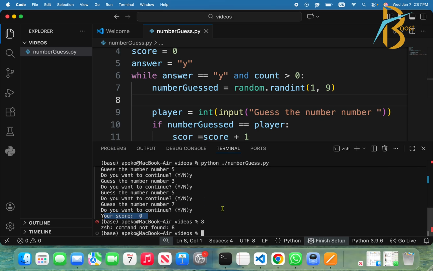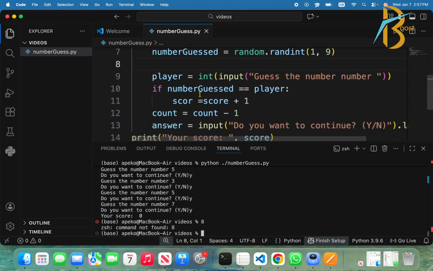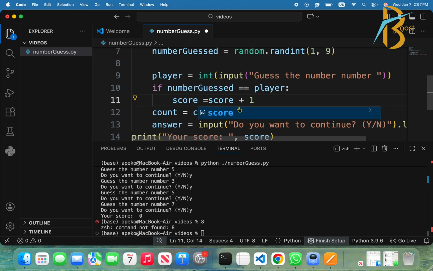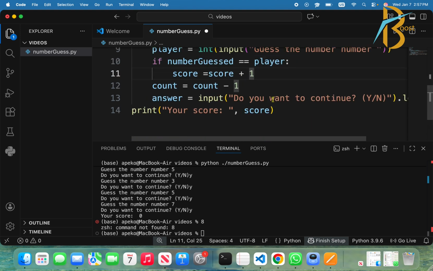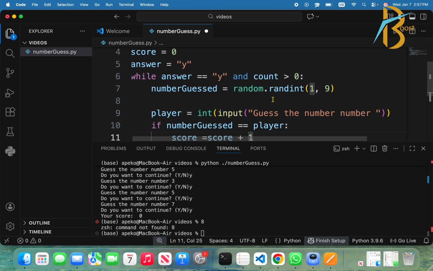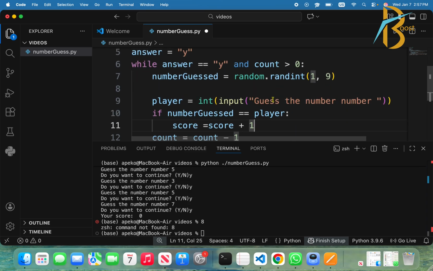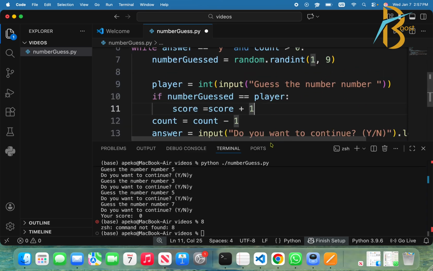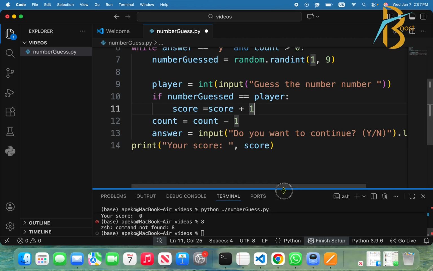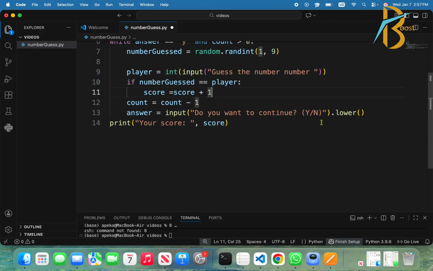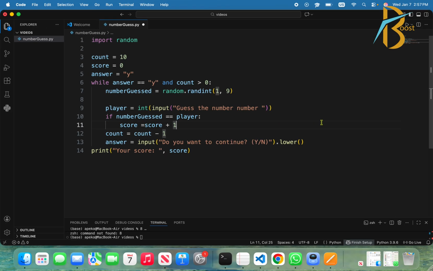That means you were saying yes, yes, yes to a point that we finished and we have never succeeded in guessing at least one. We have never succeeded in guessing at least one. So this is the whole program. Yeah, you try it and then you will see everything. Thank you very much, and next time.